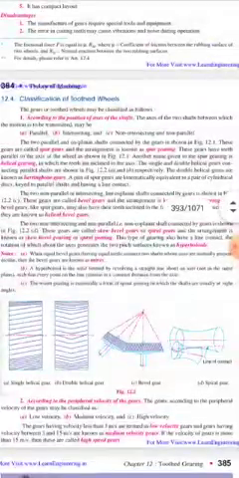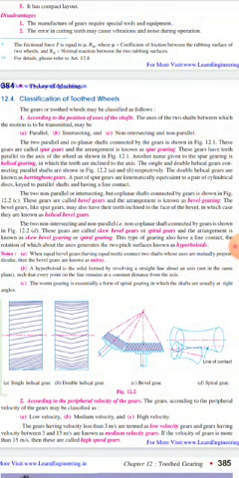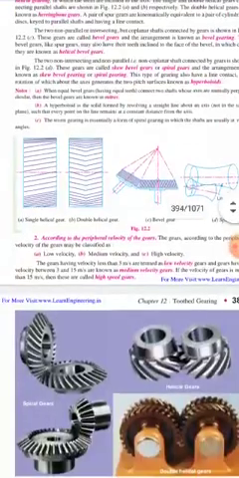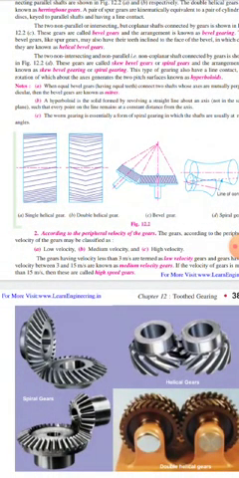In a helical gear, the teeth are somewhat inclined like this. As you see in the spiral gear, the teeth are inclined. Sorry, this is the helical gear.